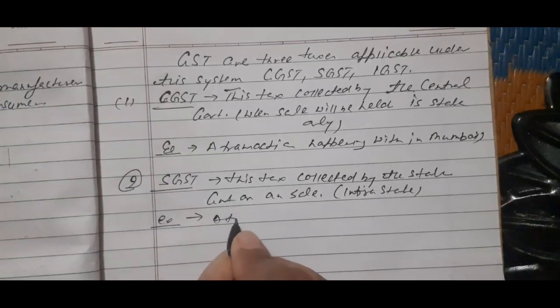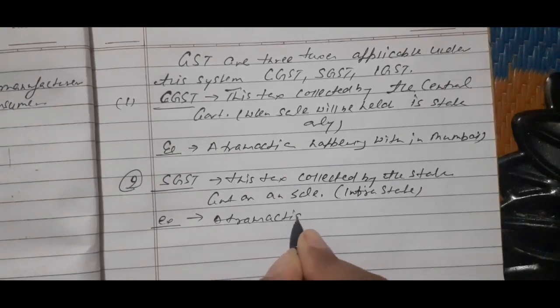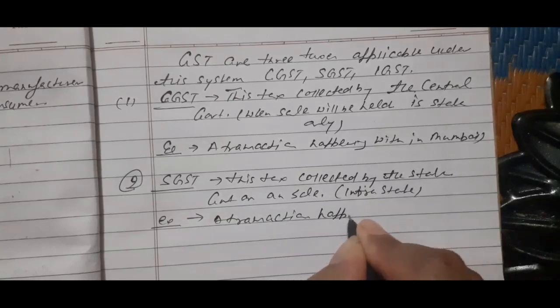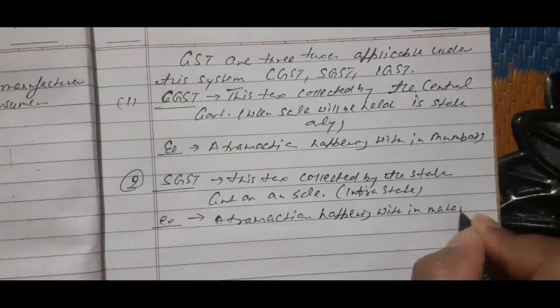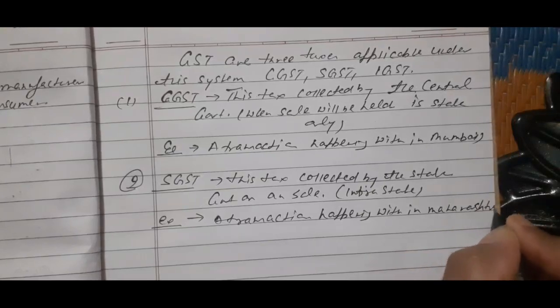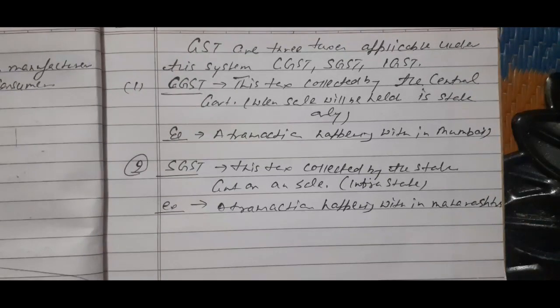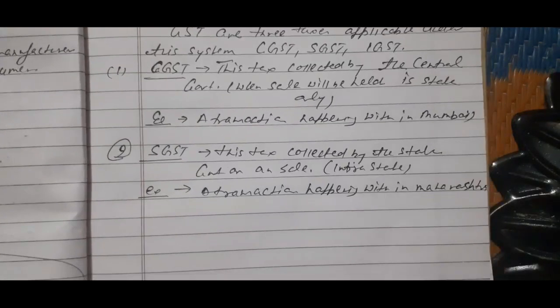Example, a transaction happening within Maharashtra. So SGST, State Goods and Service Tax. This tax is collected by the state government on sale. Intrastate, a transaction happening within Maharashtra, same state. When the sale will be used in the same state, that time two types of tax will be charged. First, CGST, central government tax, and second is state government tax.